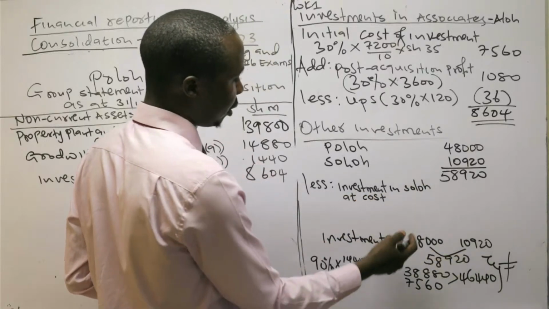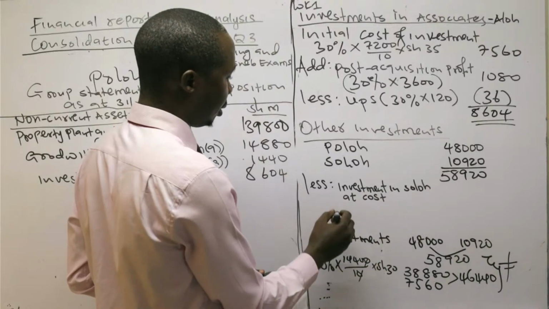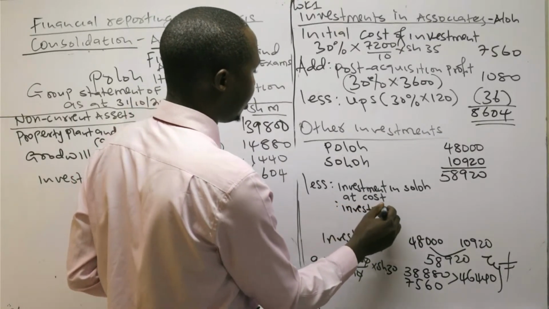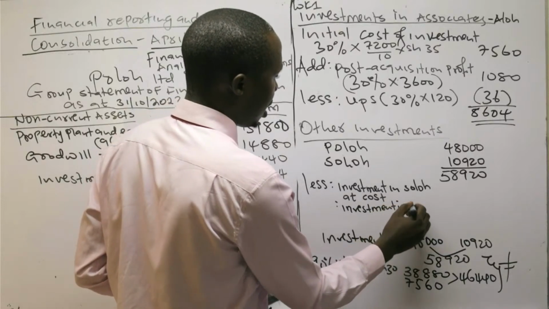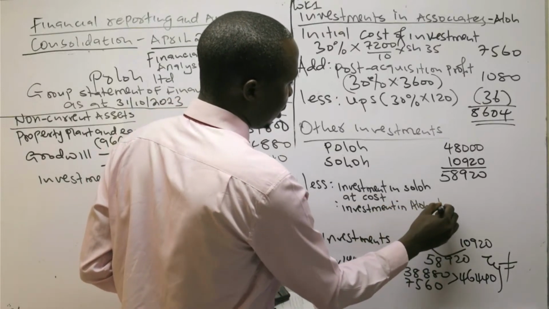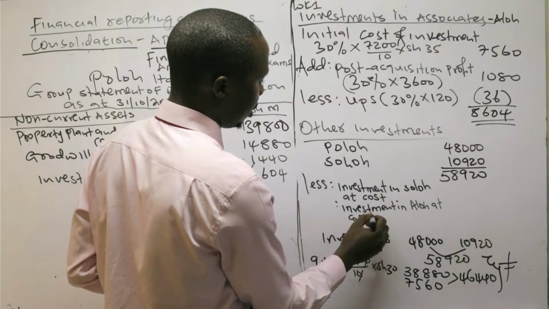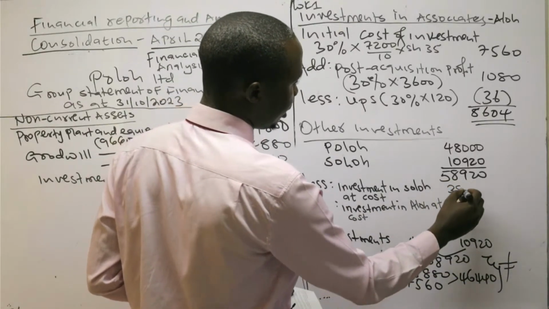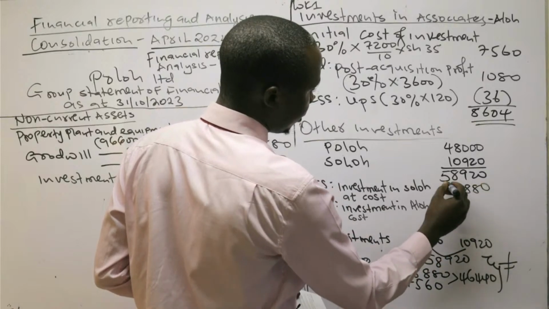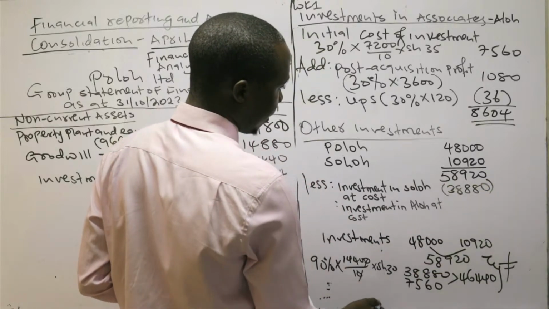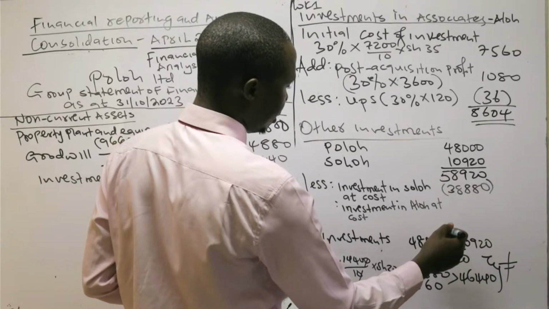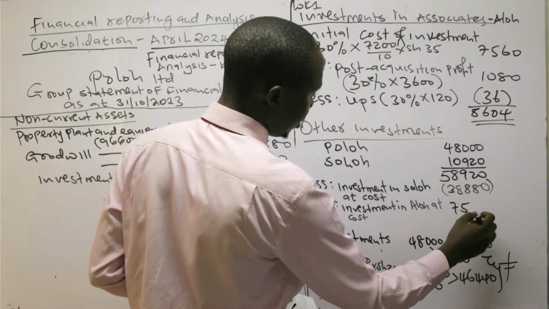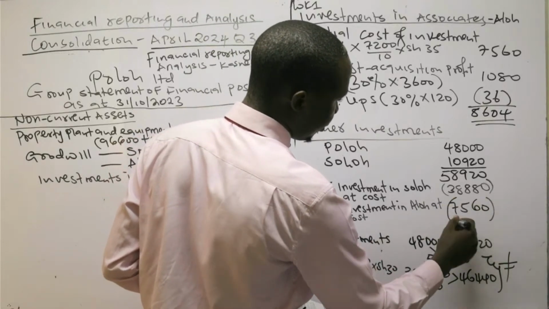It's just the difference. It's only that I'm now doing it in an organized manner. And the investment in Allo at cost. So we raise 38,880 here, and 75,60.